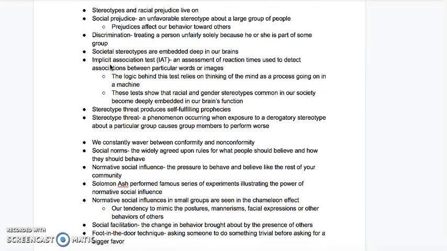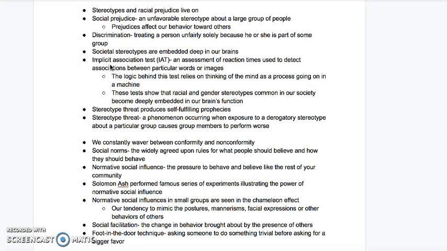Stereotypes and racial prejudice live on in our world today. Social prejudice is an unfavorable stereotype about a large group of people. Prejudice also often affects our behavior towards others. Discrimination is treating a person unfairly because he or she is part of some group, and it's caused by prejudice.